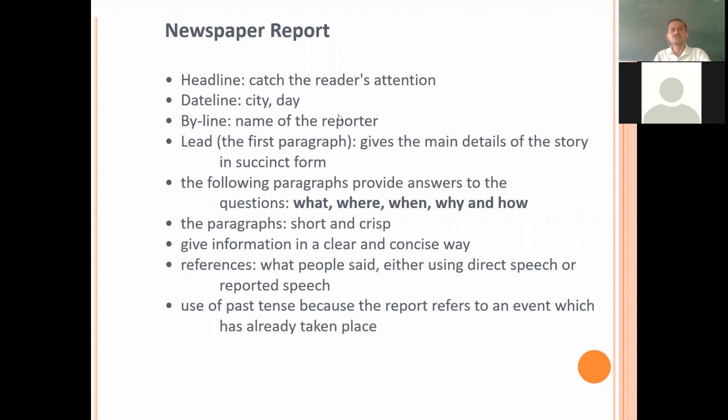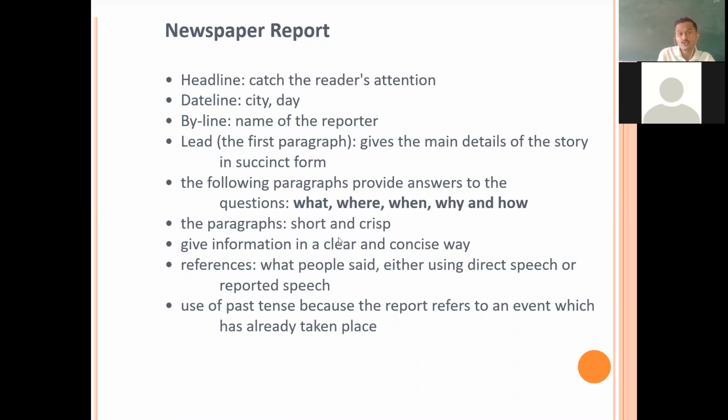Newspaper report: headline catches the reader's attention. Dateline, city, date, one has to mention. Byline, name of the reporter. Lead: the first paragraph gives the main details of the story in succinct form. The following paragraph provides answers to the questions what, where, when, why, and how.